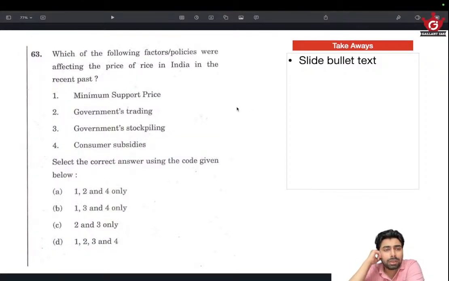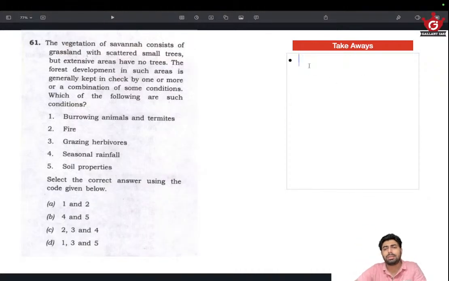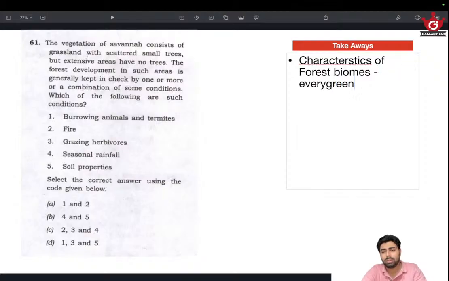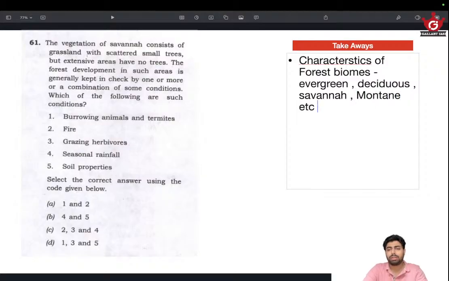Okay, then moving on, there is no particular takeaway for that. Just learn about the characteristics of forest biomes: evergreen, deciduous, then savanna, montane, etc.